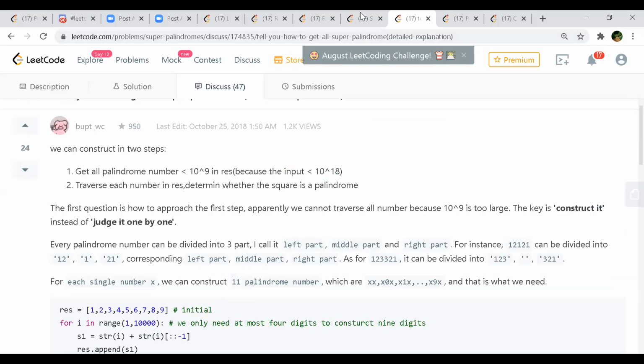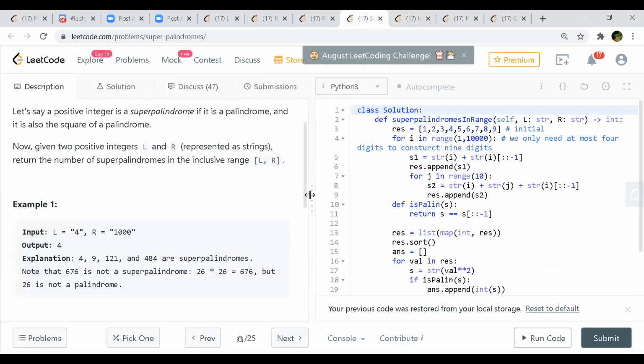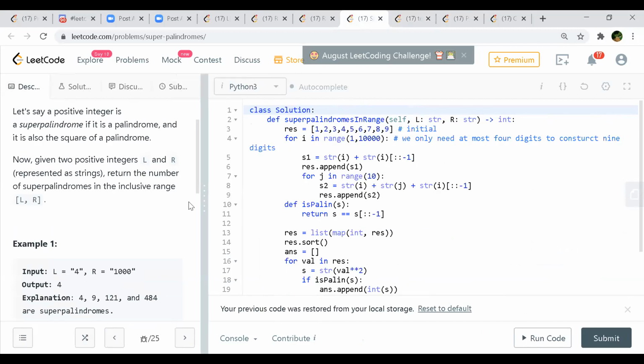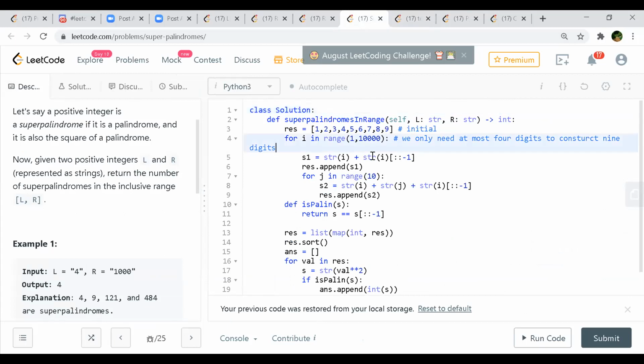Maybe correct. We are going from 0 to L, 0 to R, then subtracting. I took this, it passed the test cases. I took the same code here. It is passing all the cases. But you'll surely see it is using that somewhere right here. But where is it using?